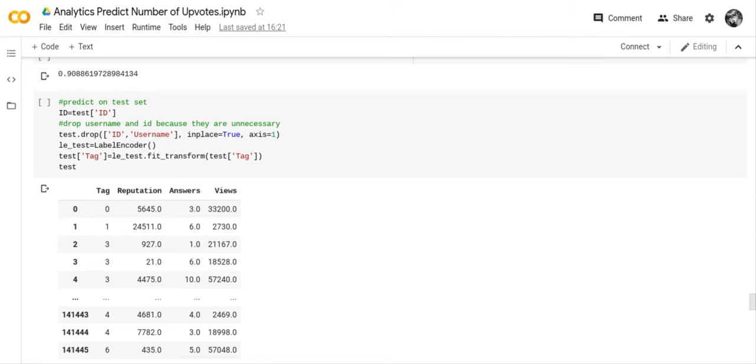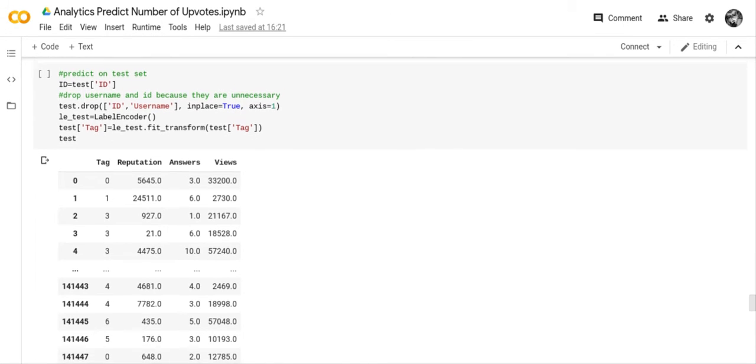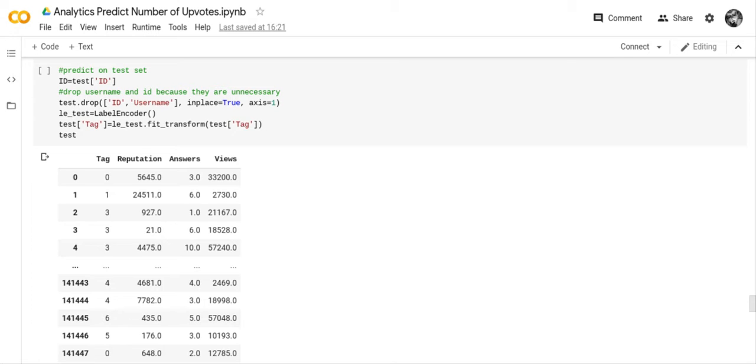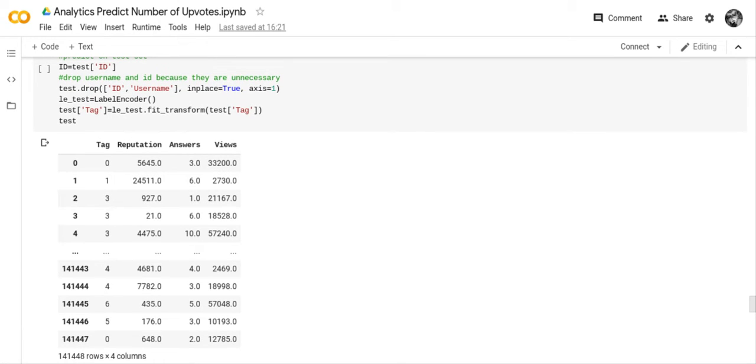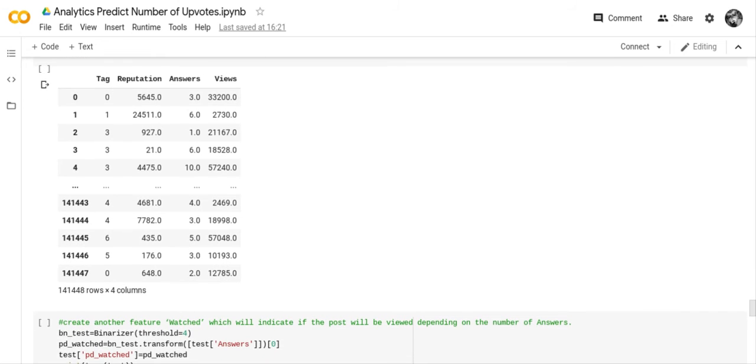So the ID was test ID, and then after the ID was the test ID, she dropped the ID column and the username column because they're not necessary. And then she used label encoder for the tag, and then she did test. So you can see the test. And so in tag, it had previously been letters, but now it's numbers. So what is going to happen is when she does her prediction, the prediction is going to be based on tag, reputation, answers, and views.